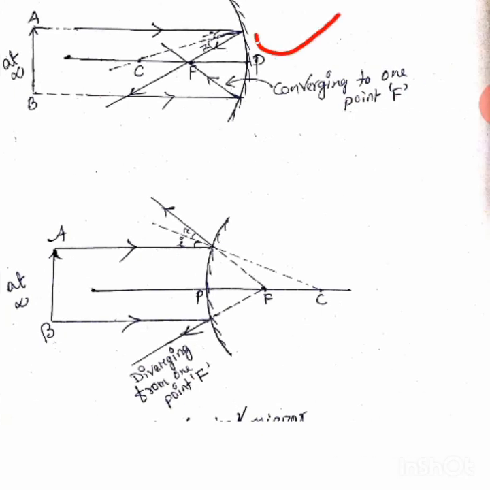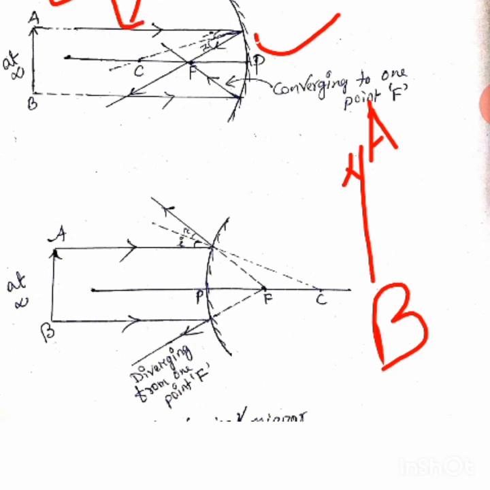In case of the concave mirror, you see one ray is coming from infinite distance. At infinity I have written, you see, at infinity. So an object is there: AB is the object. I have drawn A, this is B. We consider that the object is at infinite distance. Then the rays coming from object AB, like this ray, this is the incident ray, this is another ray. I have drawn only two rays. In the book it is given 4 rays.